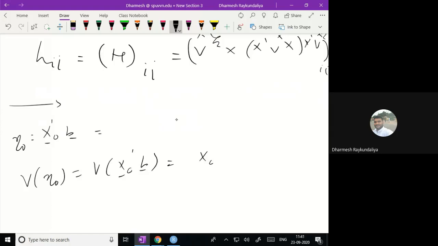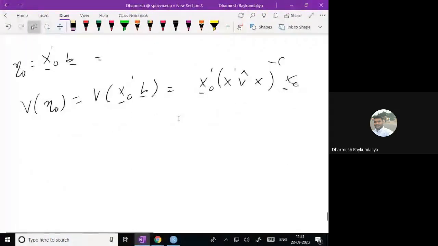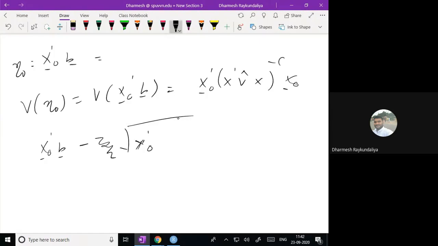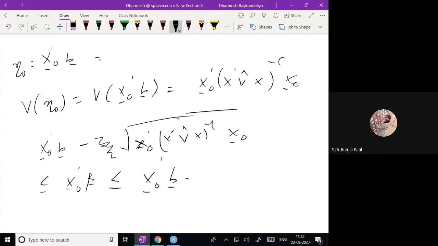It is nothing but x0 dash (X dash V cap X) inverse x0, that is the variance of b, and then you can obtain the confidence interval: x0 dash b minus z alpha by 2 square root of x0 dash (X dash V cap X) inverse x0 less than or equal to x0 dash beta, that is the linear predictor, less than or equal to x0 dash b plus z alpha by 2 square root of x0 dash (X dash V cap X) inverse x0.